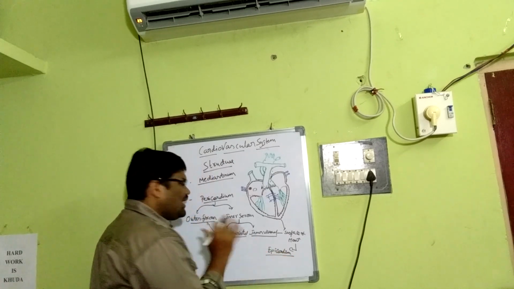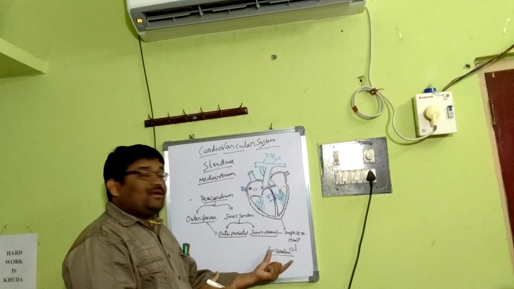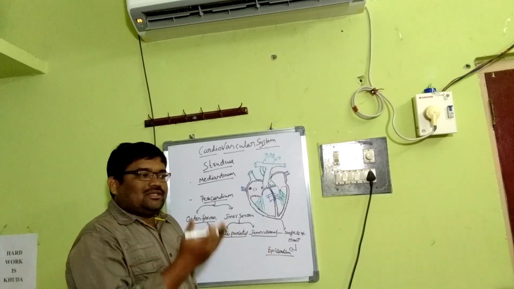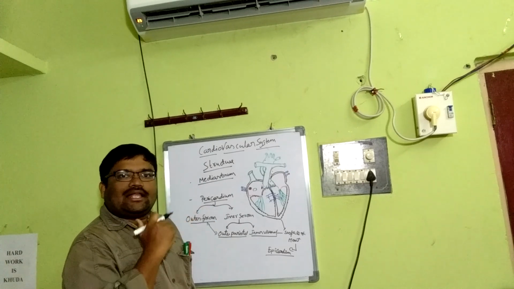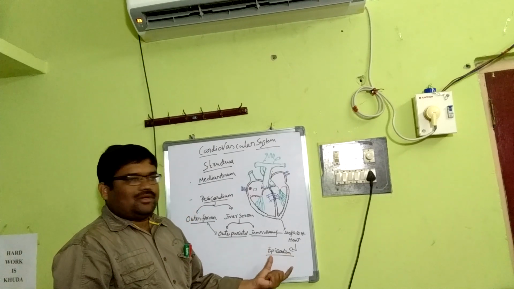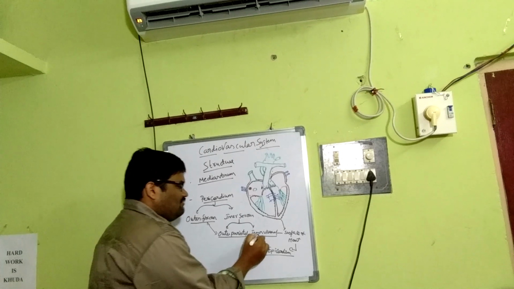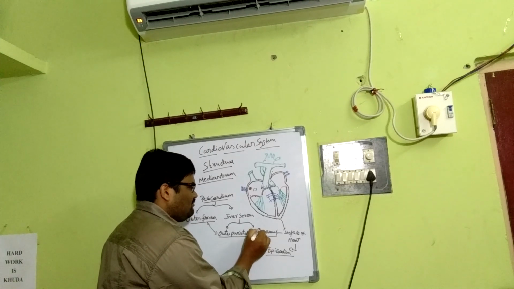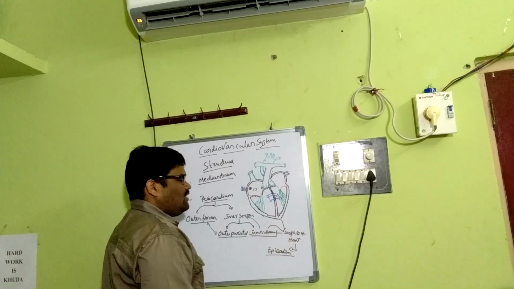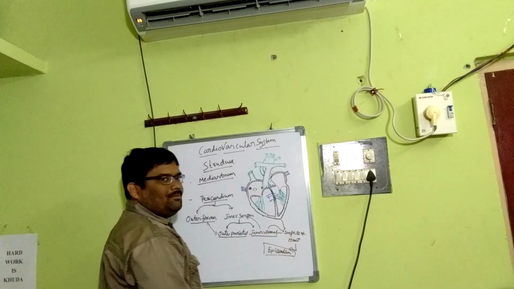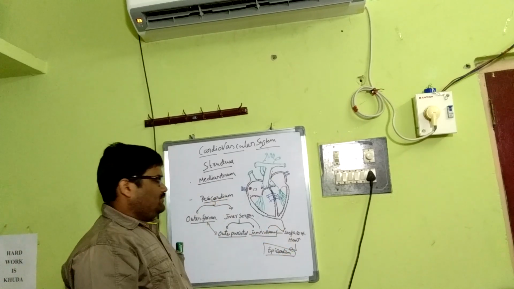Pericardium is a protective structure. That means the epicardium is the outer wall. The wall of the heart consists of three layers: outer epicardium, middle myocardium, and inner endocardium. This is how the epicardium is formed: when the inner visceral layer of the serous pericardium adheres to the surface of the heart, it forms the outer epicardium. That is the first layer of the heart, the epicardium.